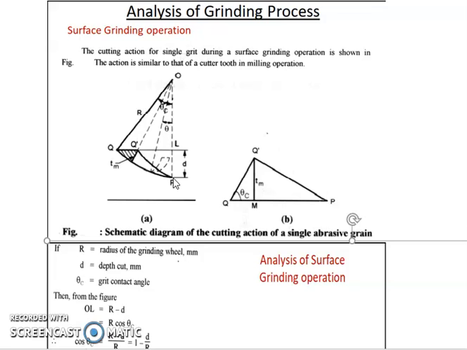So in this diagram, as stated, we have assumed R as the radius of the grinding wheel and d as the depth of the cut. So this diagram represents the machining action for one particular grit, PQ dash Q represents the same.